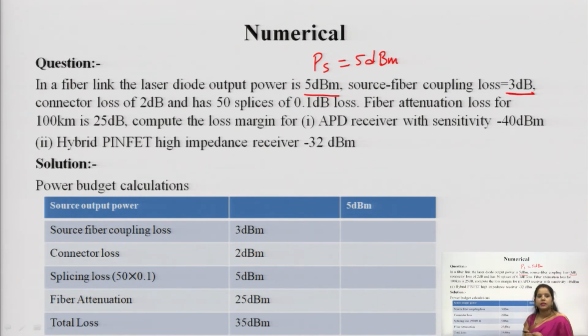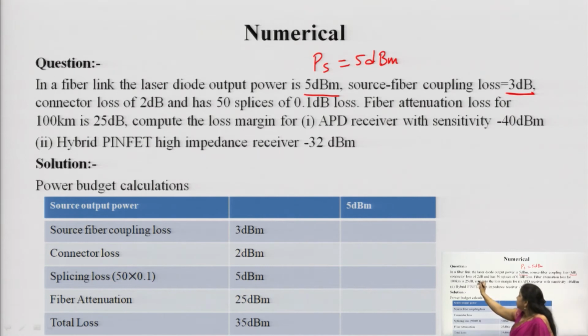Connector loss: a connector is attached in between the fibers. If I have a fiber of 10 meters and the distance between the source and the destination is 30, what do we have to do? How many connectors are required in between? So, 3 connectors, because we have a length of 10 meters only and the distance between the source and the destination is 30. So, in between we have to connect 3 connectors. For that purpose connectors are used.